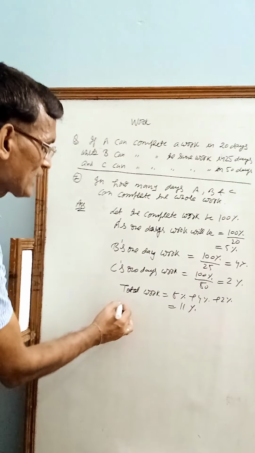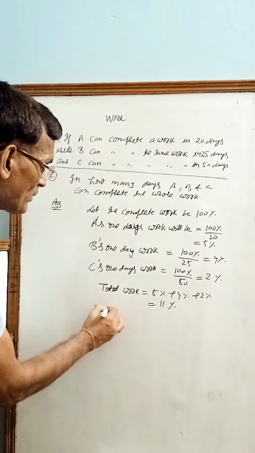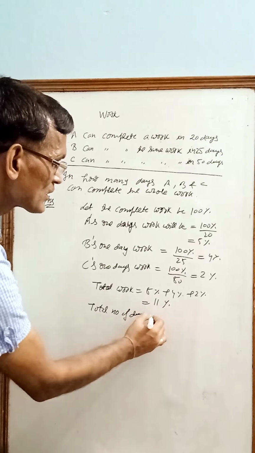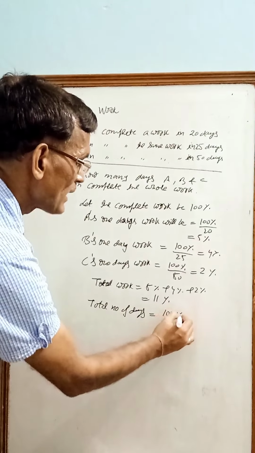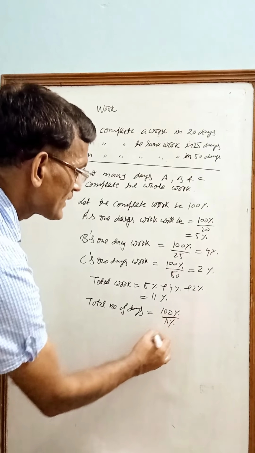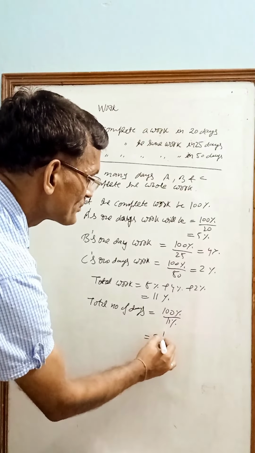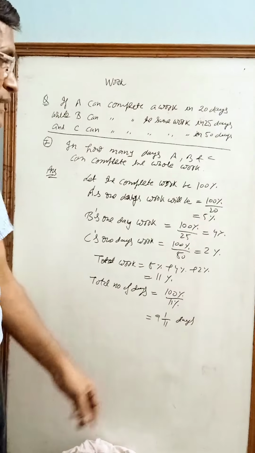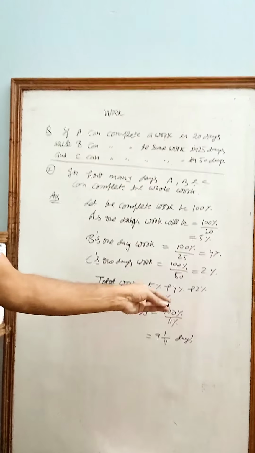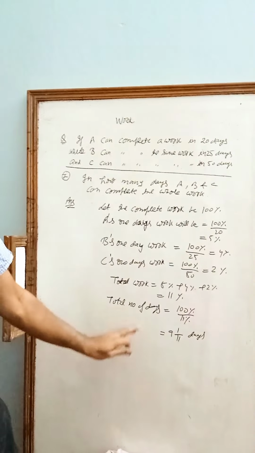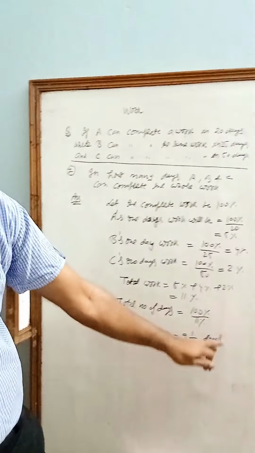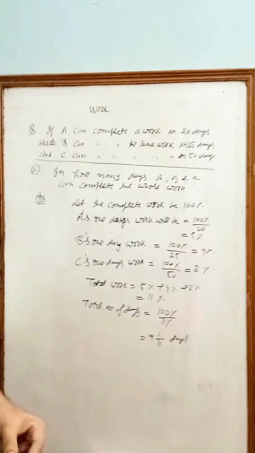So total number of days will be 100% divided by 11%. That is 9 1 by 11 days. It is the simplest way to find out the total number of days. The total number of days will be 9 1 by 11 days.